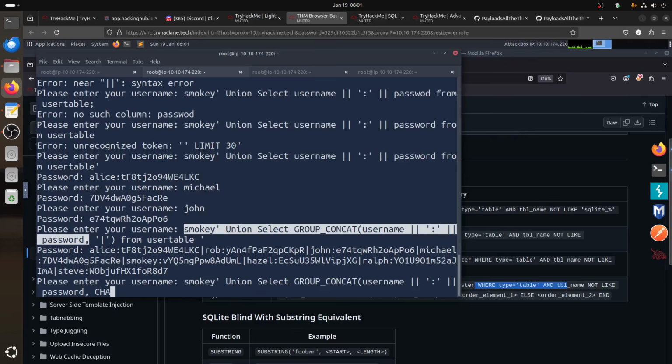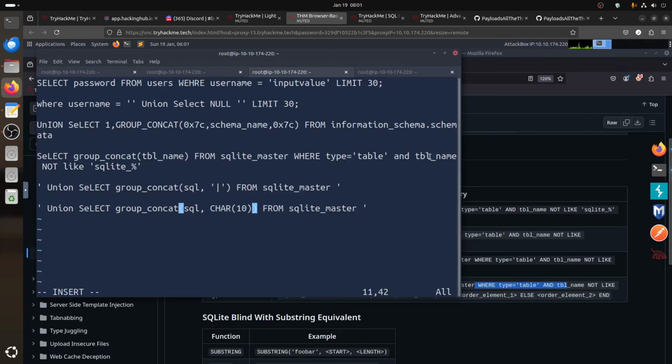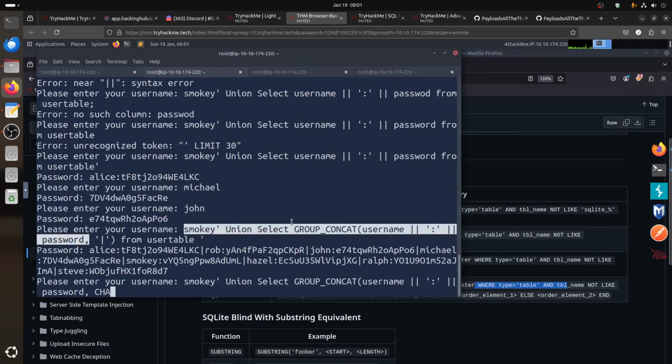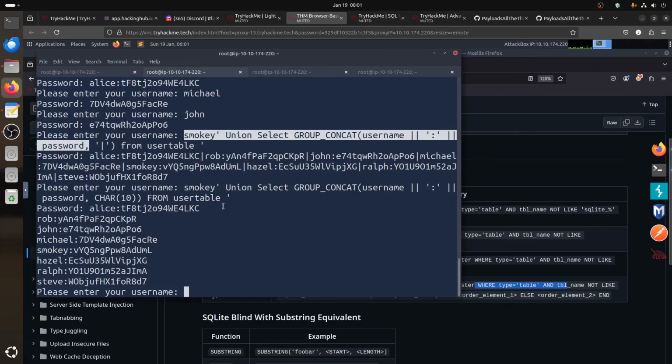So we can do char, or what they call that thing again? Char(10), char(10), and then we close, and from user you can use capital letters here, just in case, user table, and then we close that, and then we get our friends here.